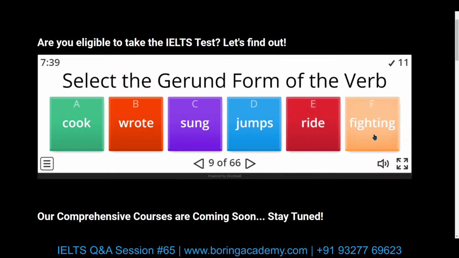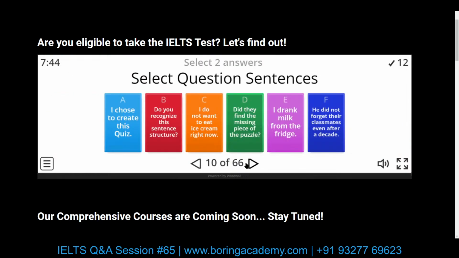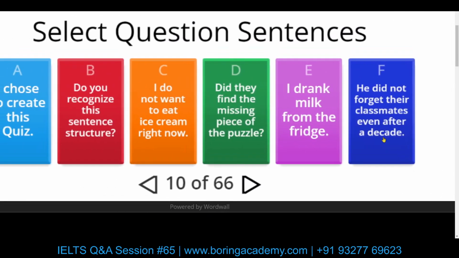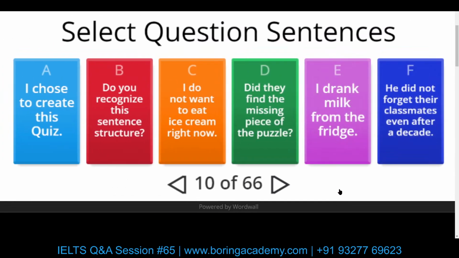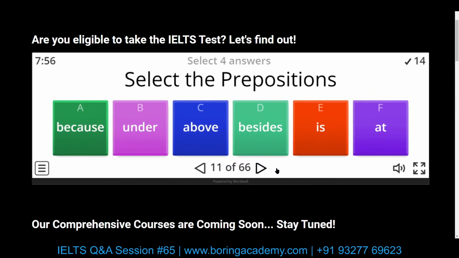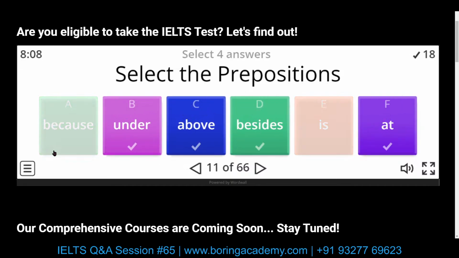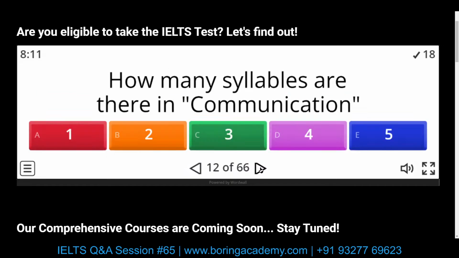Fighting. Question sentence. This is also an obvious one. Did they find the missing? What about prepositions? Under, above, and beside. At is an auxiliary verb, and because is a reason connection, a subordinate conjunction. What about the syllables in communication?